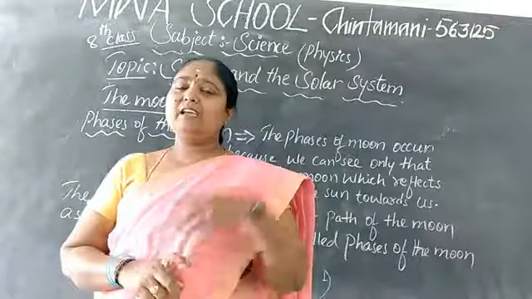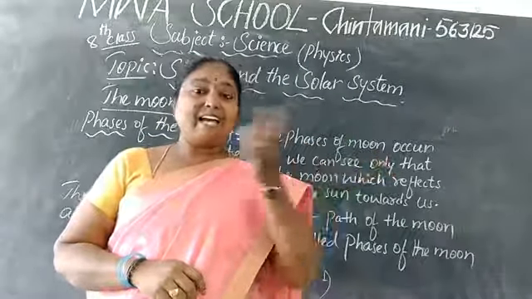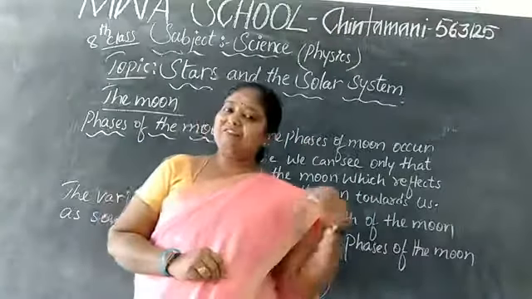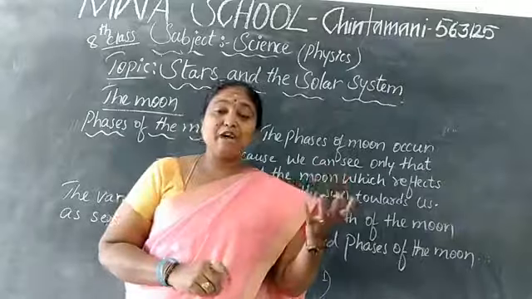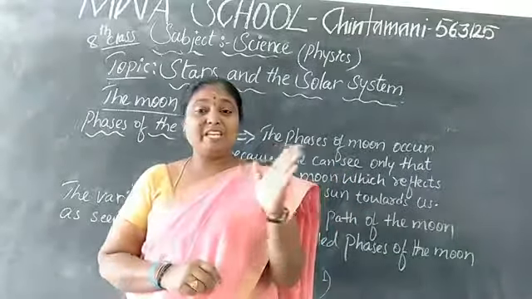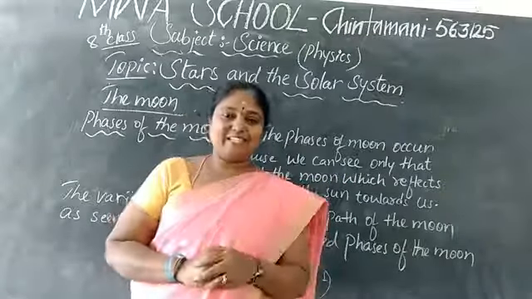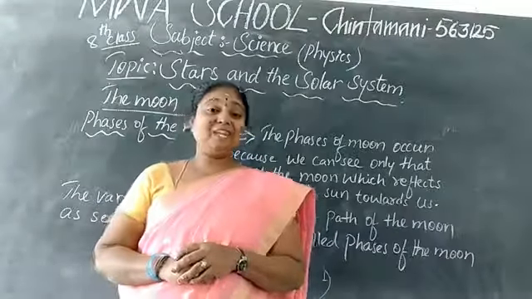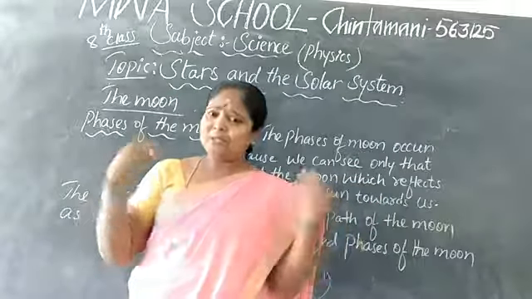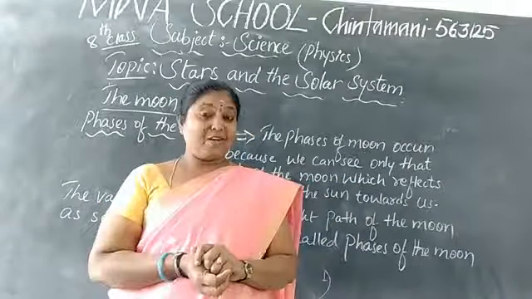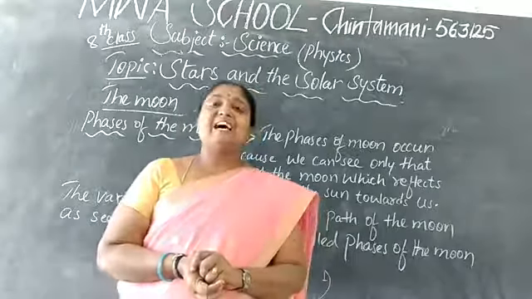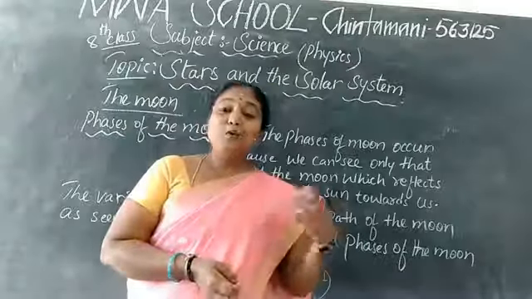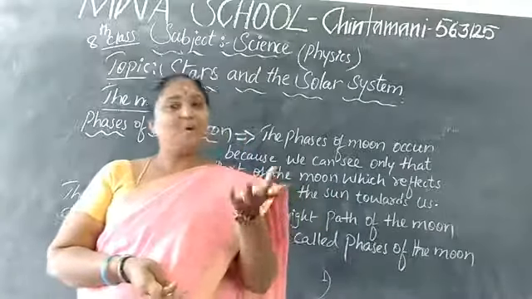Sometimes in the dark sky, the moon will be in full shape and it gives full light for us. After a few days, if you have observed, half of the moon will be decreasing. Just the half moon we can see. After a few days, we can see only the crescent moon. And after a few days, we can see no moon. There will be no moon in the sky. That day we call Amavasya. If the moon is very full, we call it Purnima.